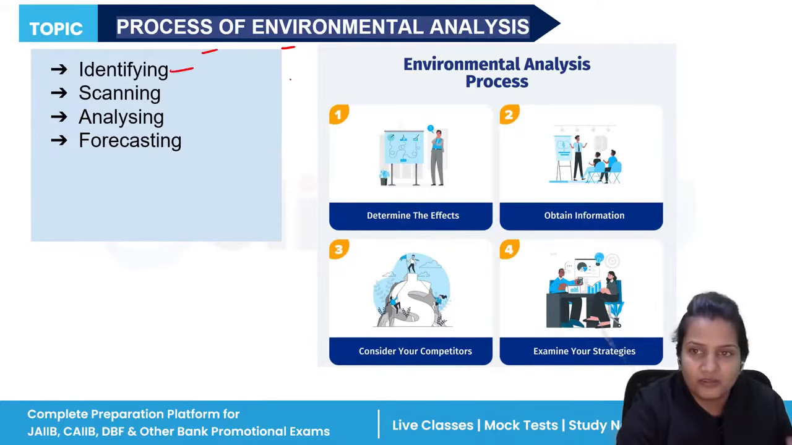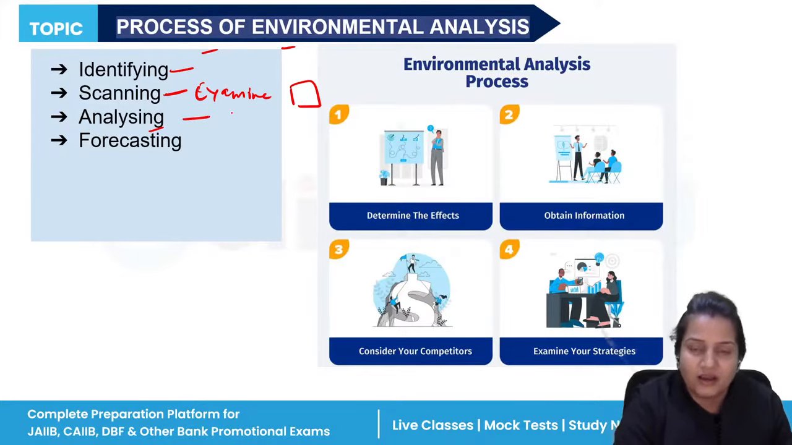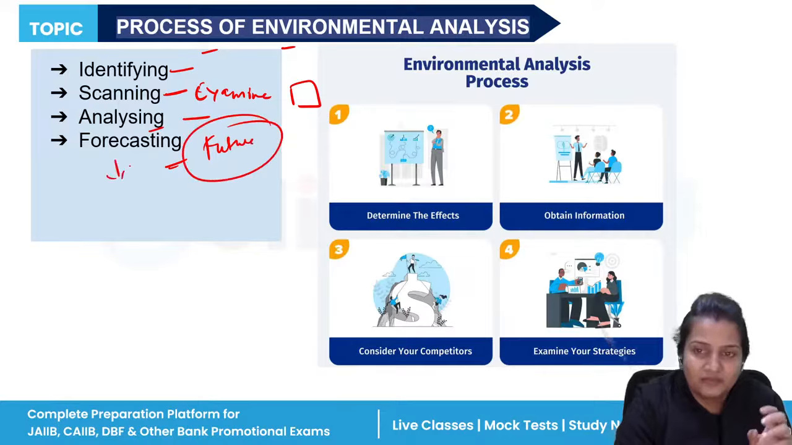First of all, you will identify all the factors which are happening around you in your organization. After identifying, you will scan, you will examine all the things: is this good for my organization? Is this bad for my organization? After scanning, you will analyze the process. Are your external factors working well? Are the internal members of the organization working well? After that, you will forecast for the future. If any mistake has been done, it should not repeat in the future. You will predict it for the future.